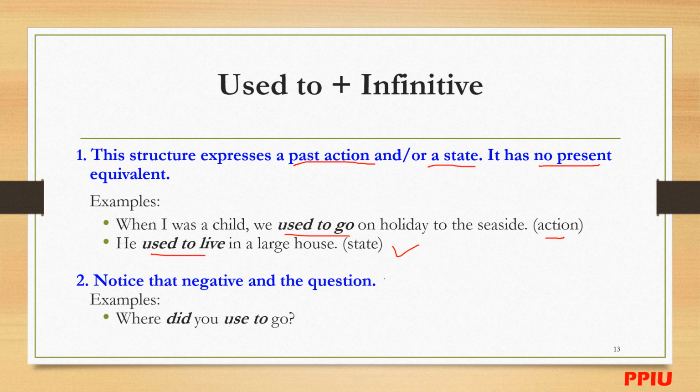We can say "did" plus "use to" and make it the question here. The negative, we did not used to. So just use it in the past. We did not used to do anything interesting. Okay, in short, just remember regarding the forms here.